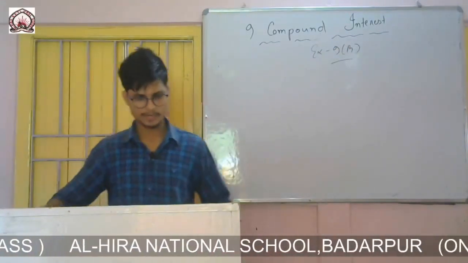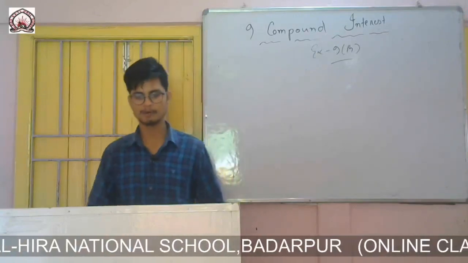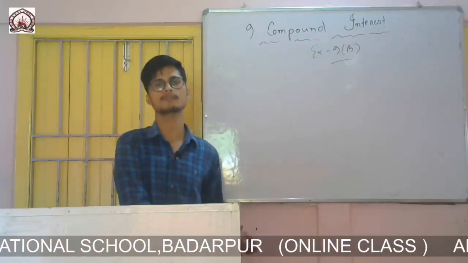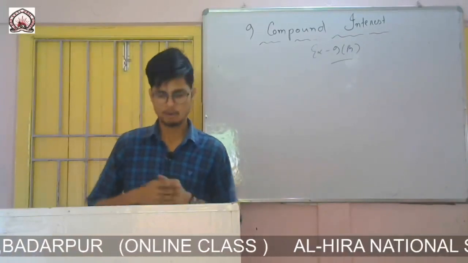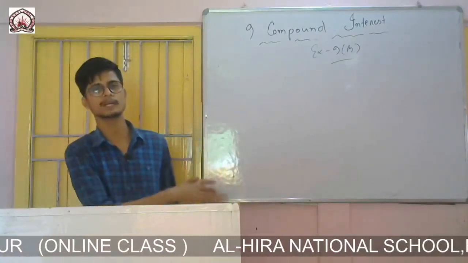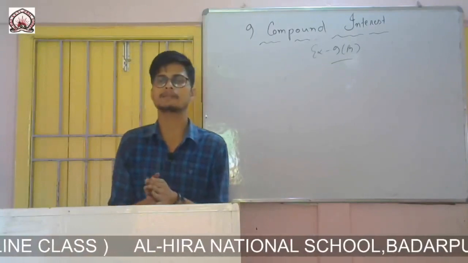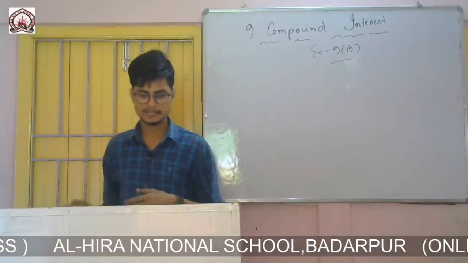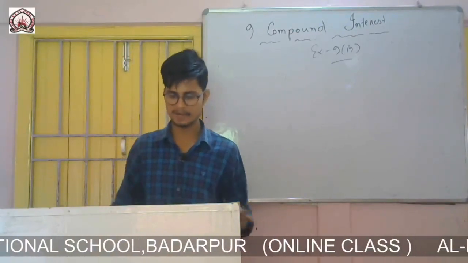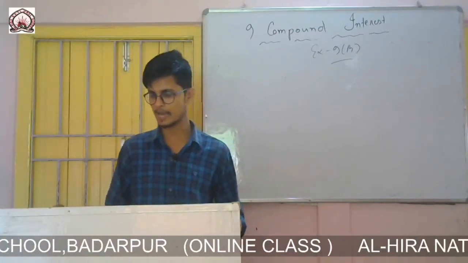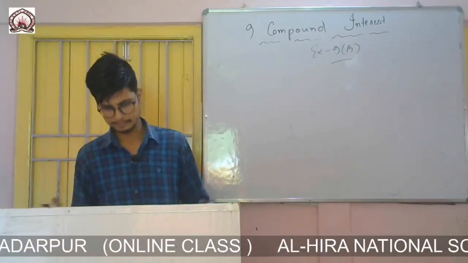So question number 1 is to calculate the amount and compound interest by using the formula of compound interest. Just simply, amount equals P into 1 plus R by 100, and then we have to calculate. Using that formula you are to calculate this. Here principal is given, rate of interest is given, and time is also given.